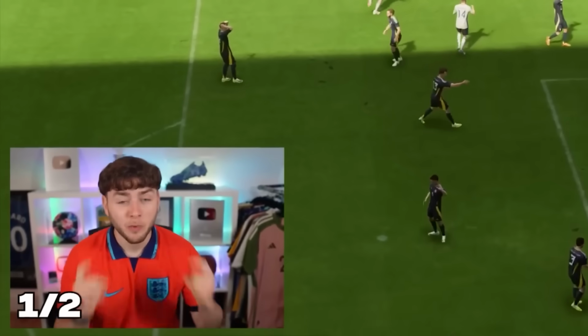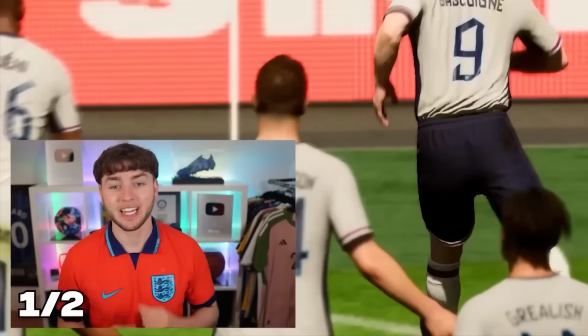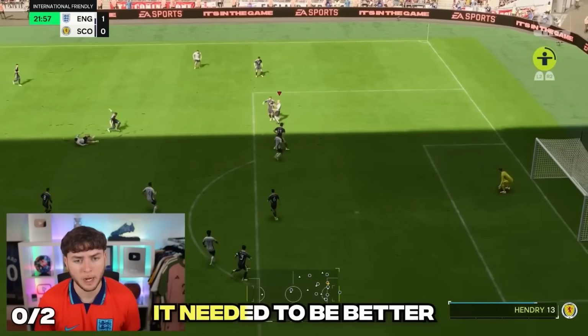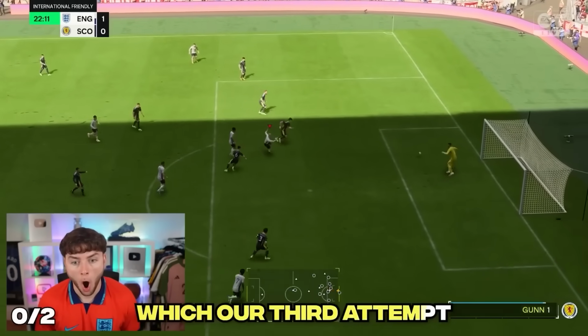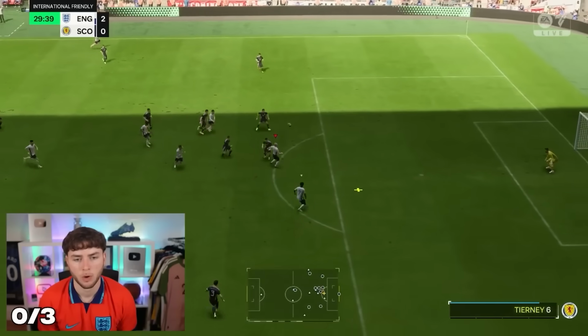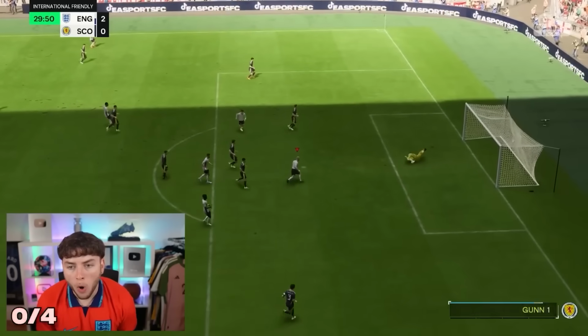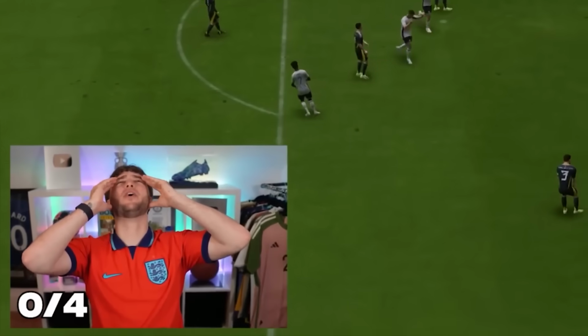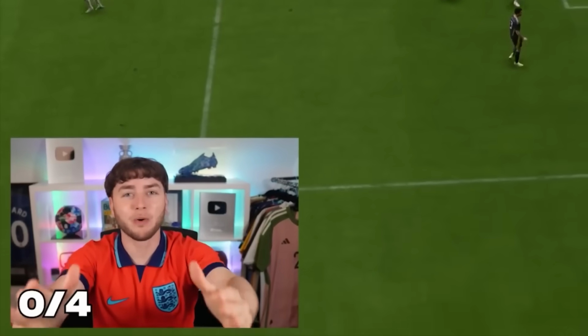We scored it. We got the volley and we got the flick. I still wasn't satisfied. It needed to be better, which our third attempt definitely was not. But then Gascoigne did this. No! Oh my god, that one was so much better. Why did it go top bins? If that just went bottom bins, I would happily take that.